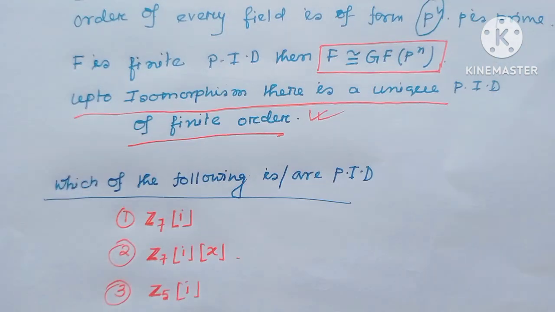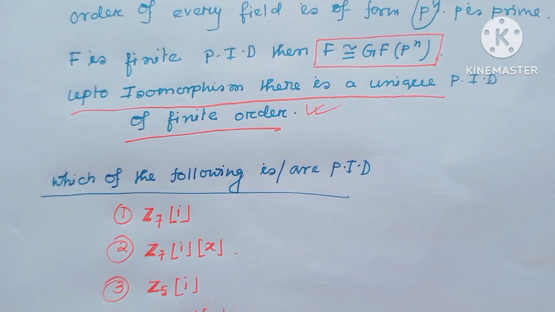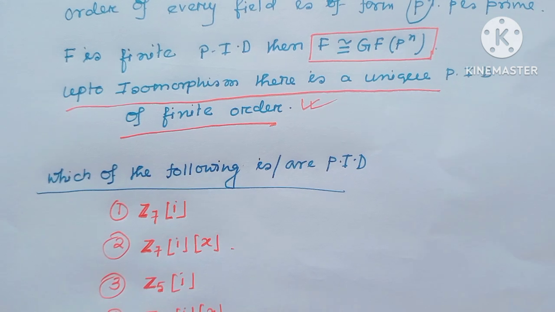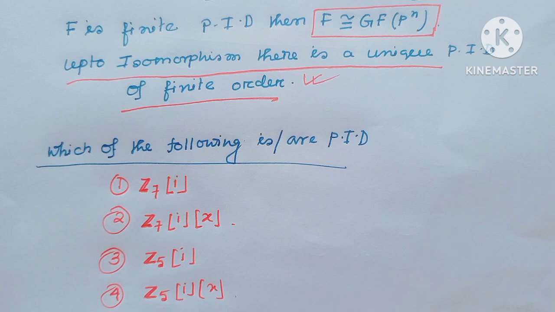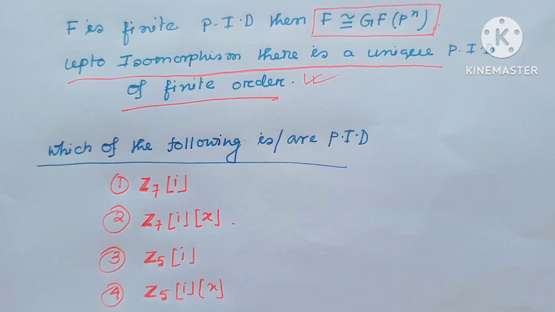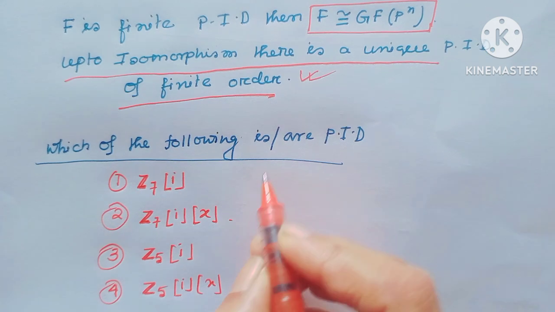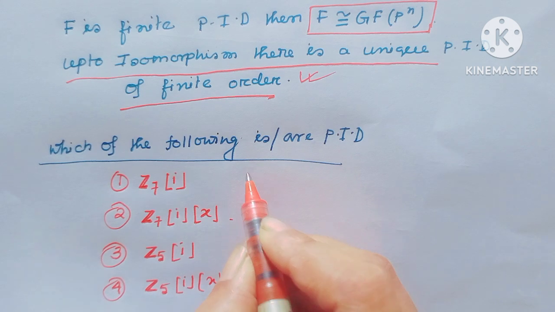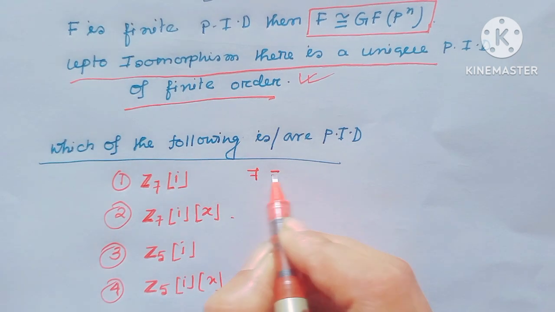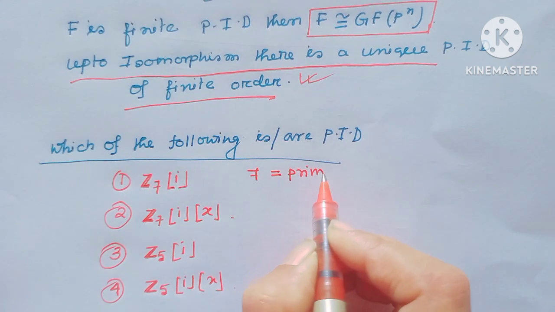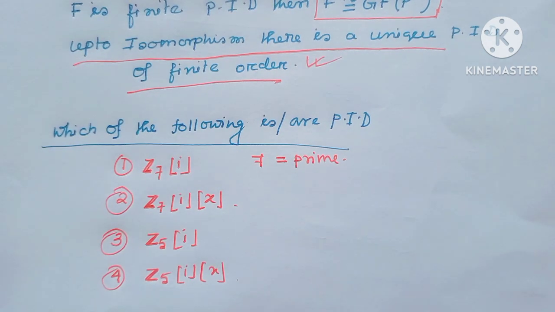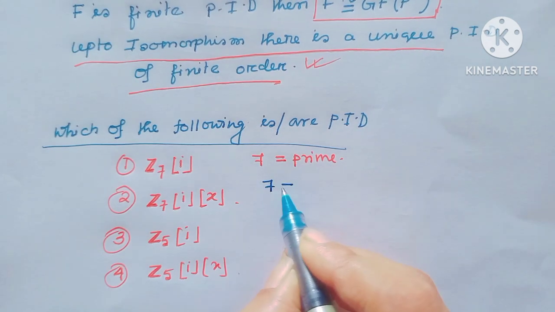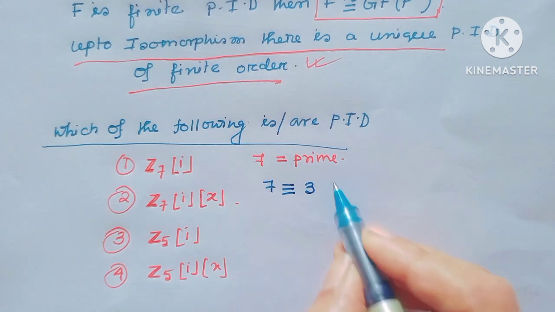Then which of the following is a P.I.D.? Option 1 Z_7[i], option 2 Z_7[i][x], option 3 Z_5[i], option 4 Z_5[i][x]. 7 is in option 1. Notice 7 is a prime number and 7 is congruent to 3 modulo 4.